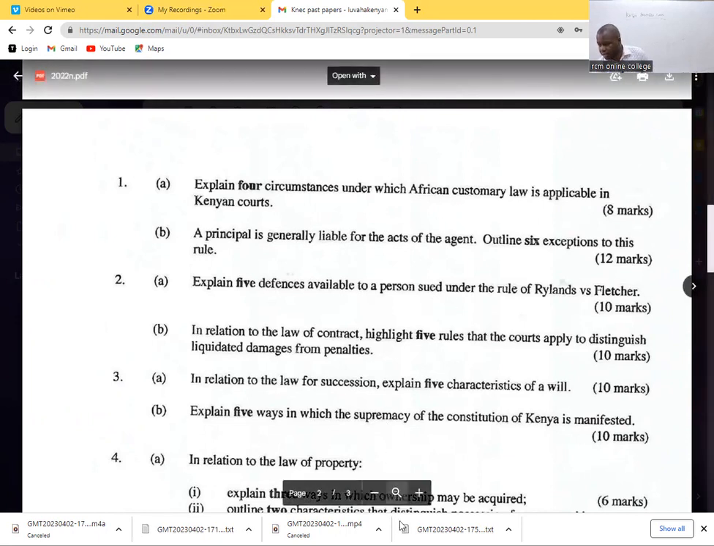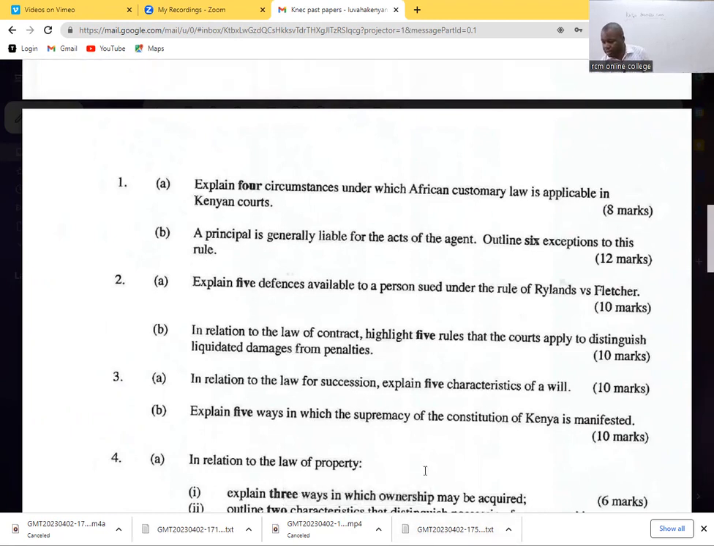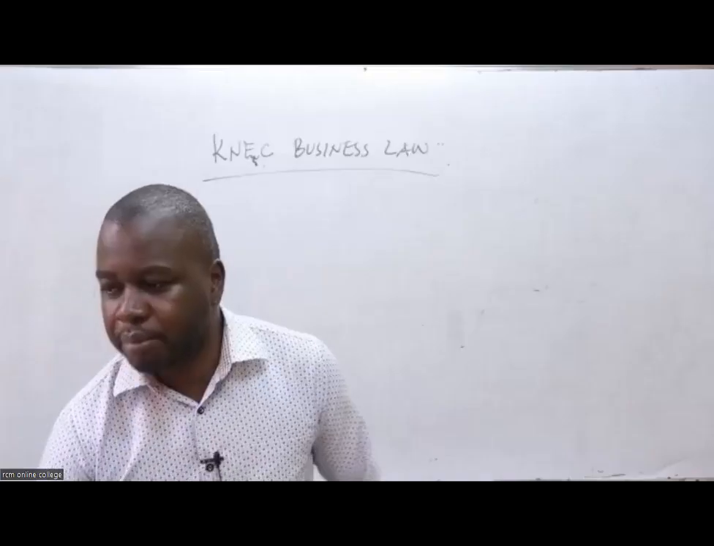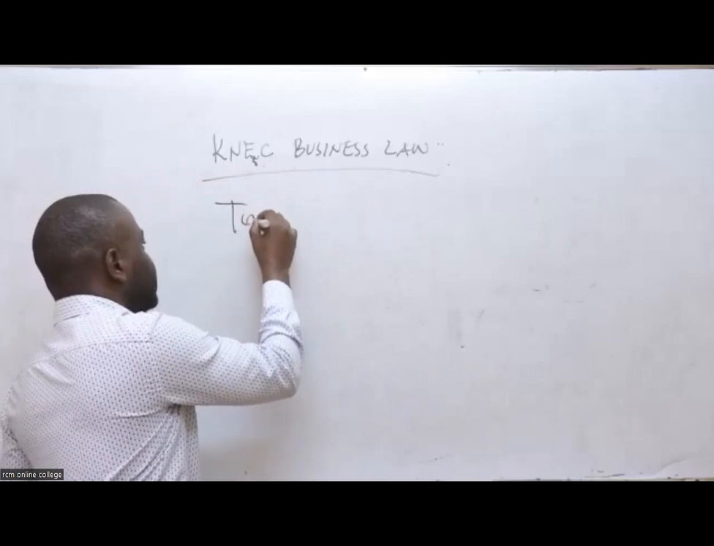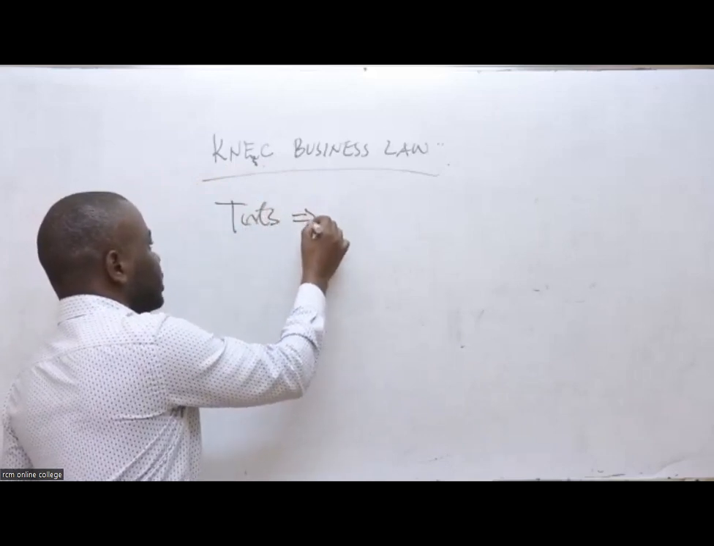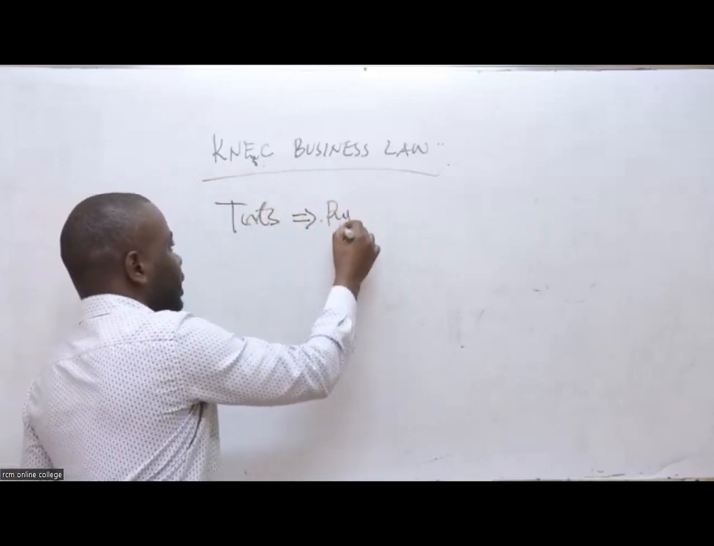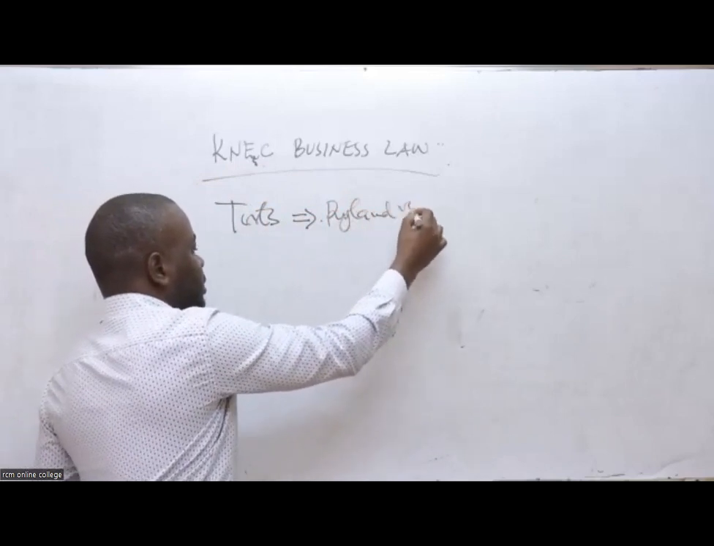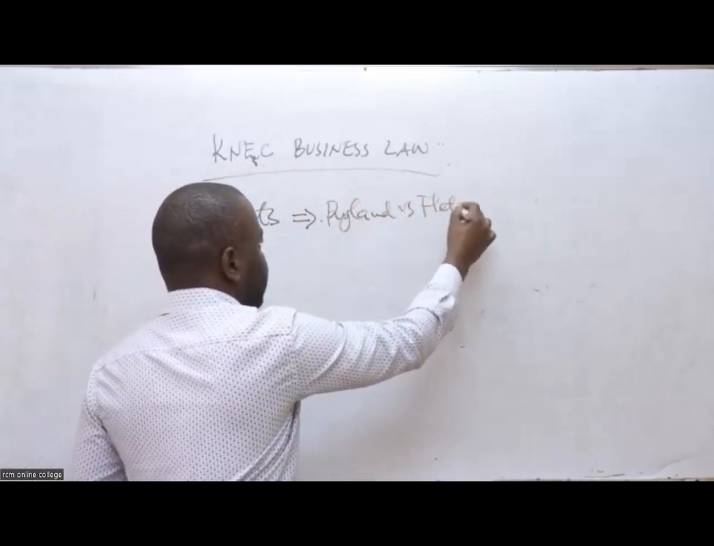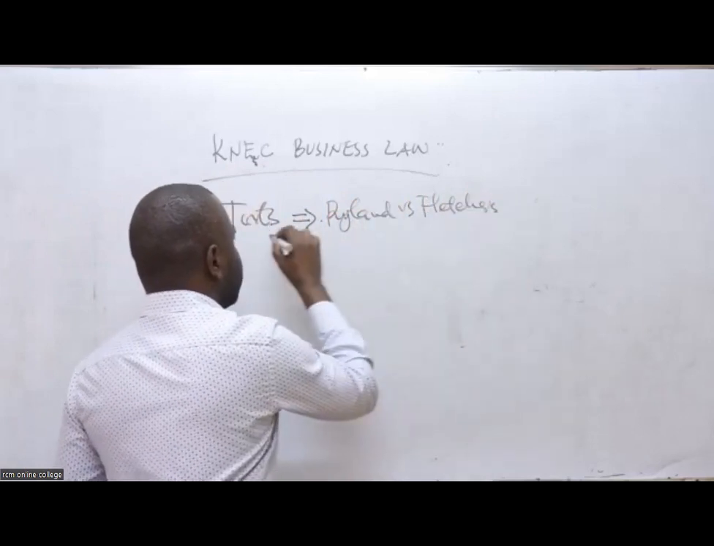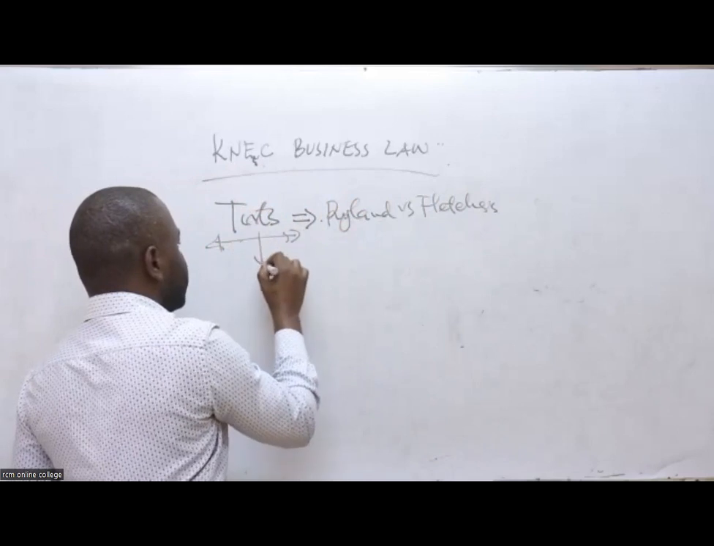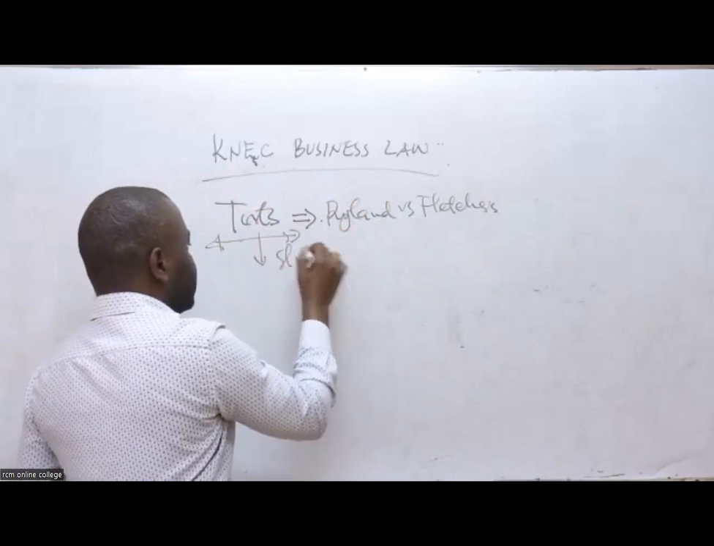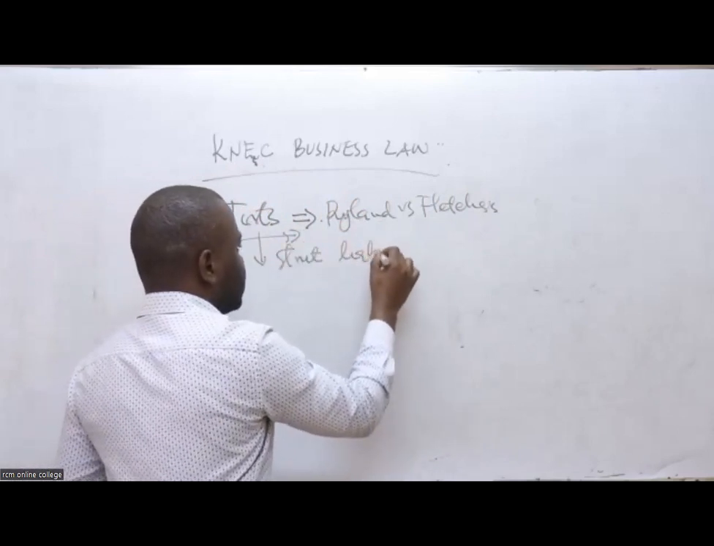Rylands versus Fletcher is a case law that basically explains what we call strict liability. Strict liability is one of the torts. It is explained by the rule in Rylands versus Fletcher. So it explains the tort we call strict liability.